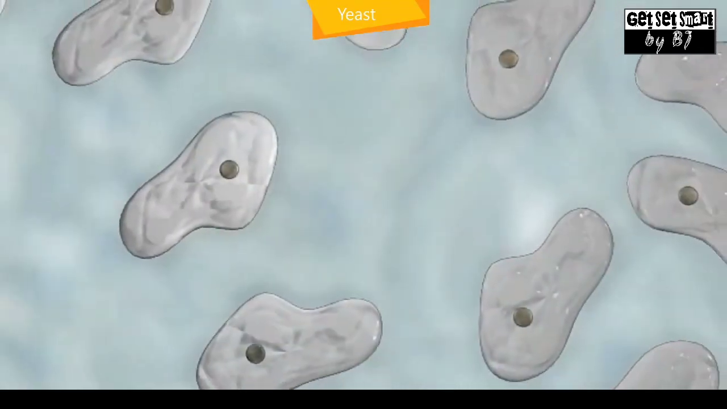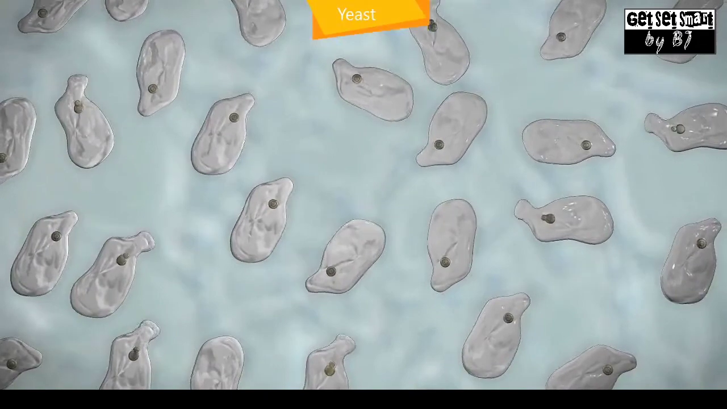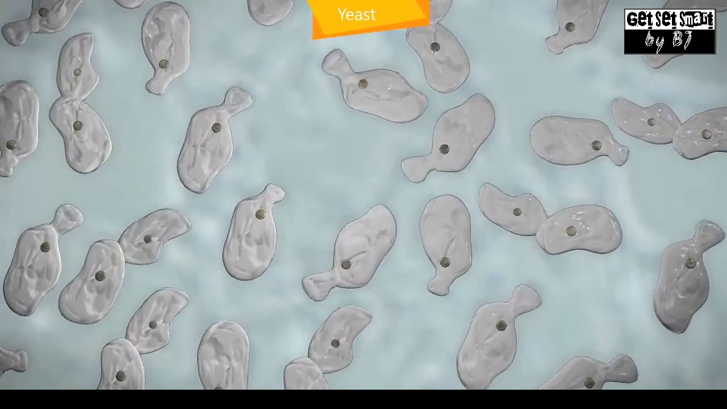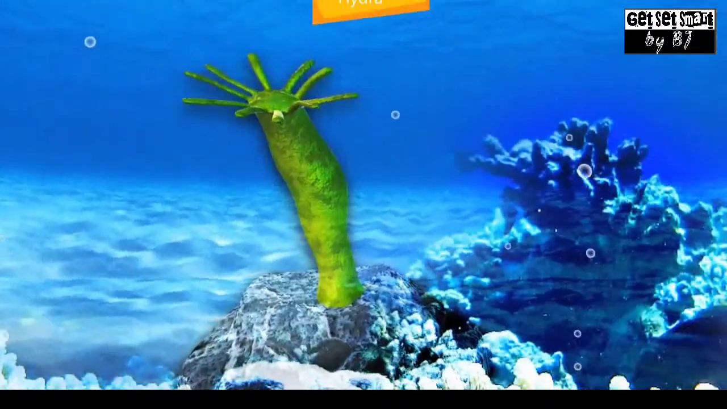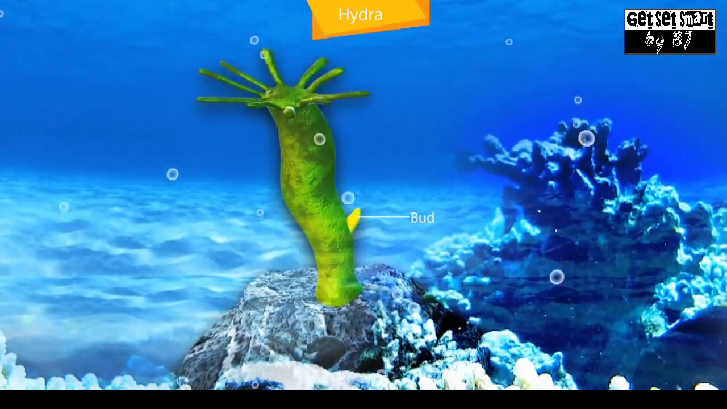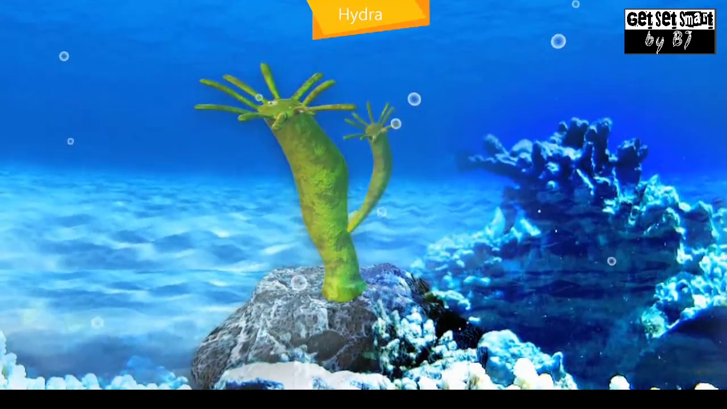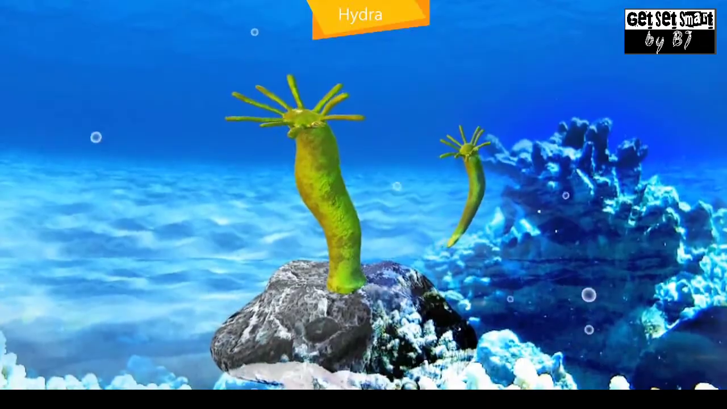In yeast, the buds form rapidly and create a chain of yeast cells if there is enough supply of nutrition. In hydra, a bud appears on the body wall, which grows into a full hydra in a day or two and separates from the parent organism.